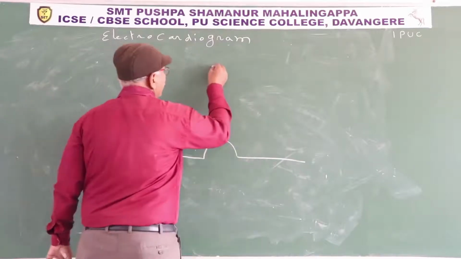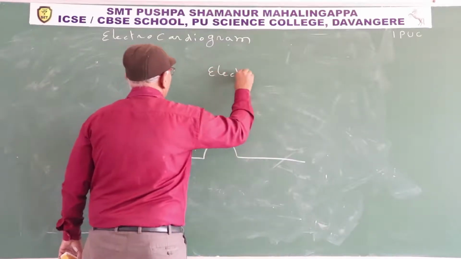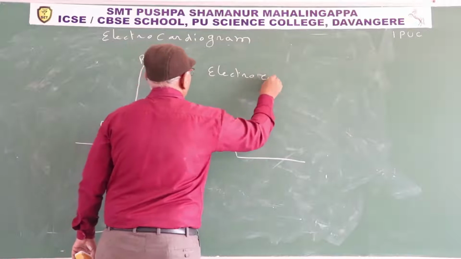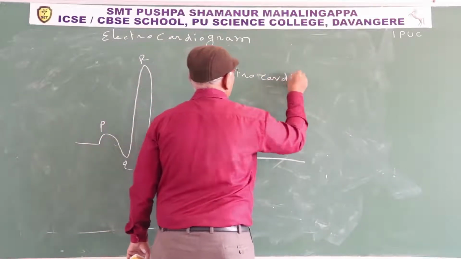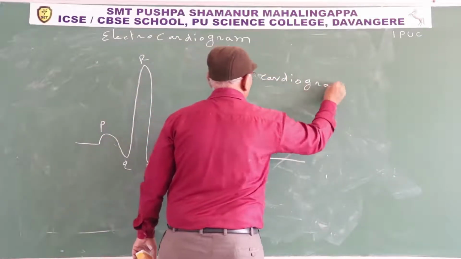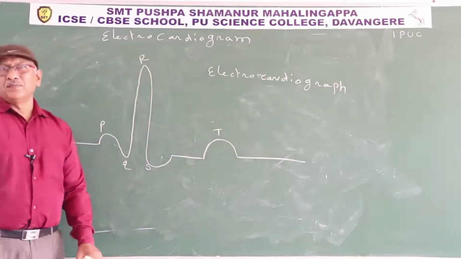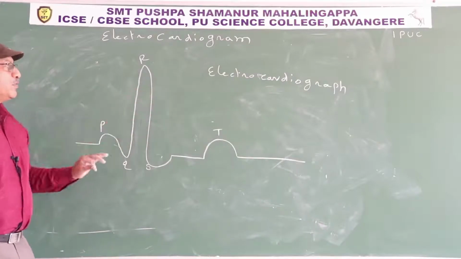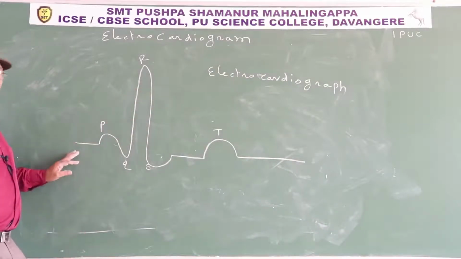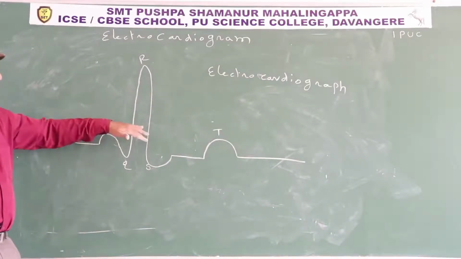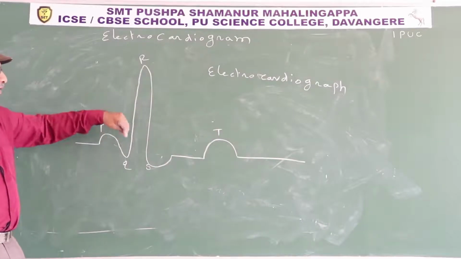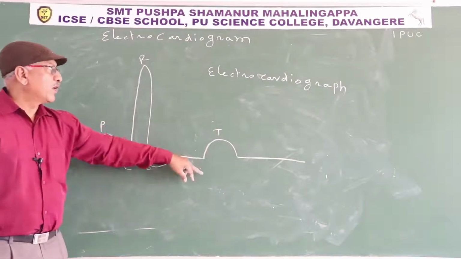Electrocardiograph is a machine. By using this machine, we obtain the electrical activity of the heart in the form of a graph.